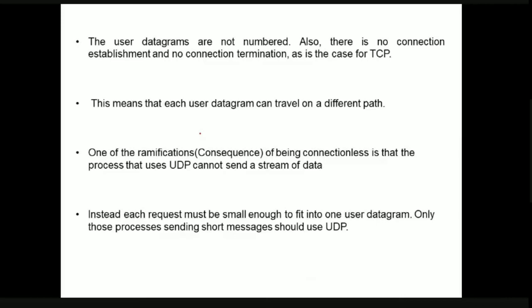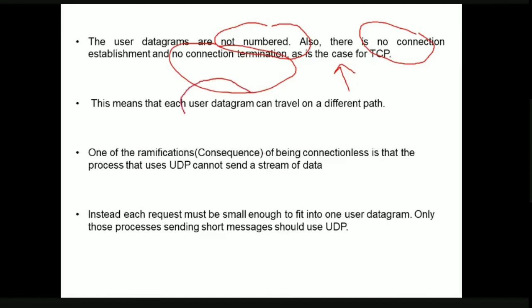The next thing is, as already discussed, the datagrams are not numbered. Also, there is no connection establishment and there is no connection termination. But in TCP, it is not the case. When we discuss TCP, we'll see what is connection establishment and what is connection termination. As there is no connection establishment and connection termination, what does this mean? Obviously, every datagram can travel its own path. That is, they can travel in different paths.